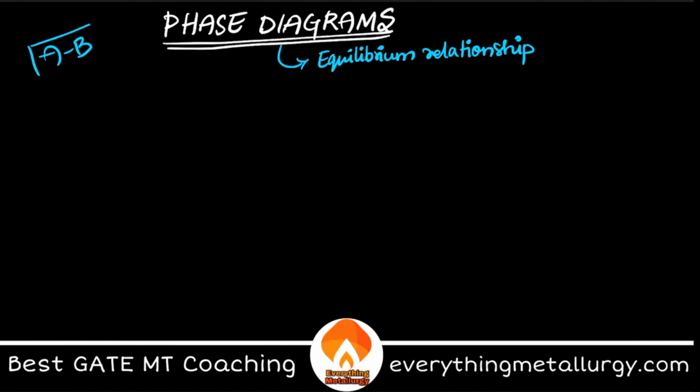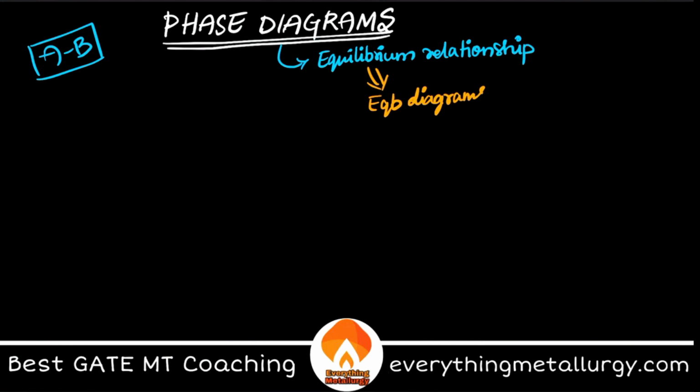Depending on the composition of B, we can form n number of alloys, correct? But at what temperature which alloy is stable, which phase is stable, is explained by phase diagrams. So the equilibrium relationships can be studied from these phase diagrams.